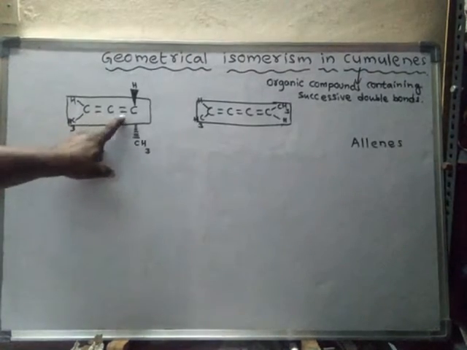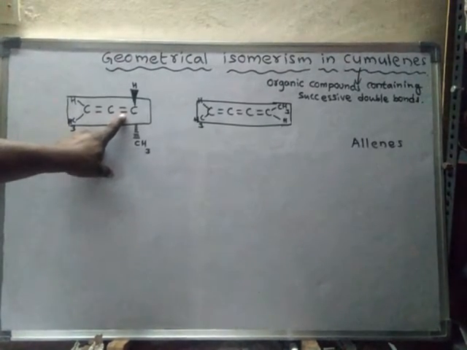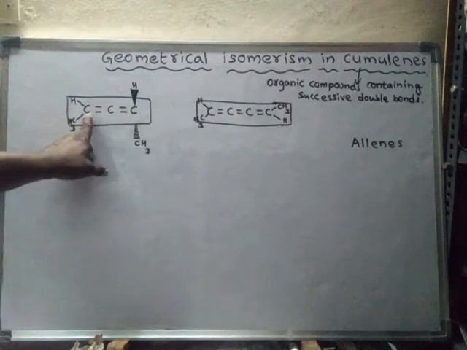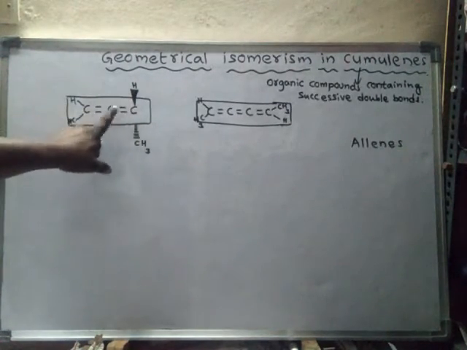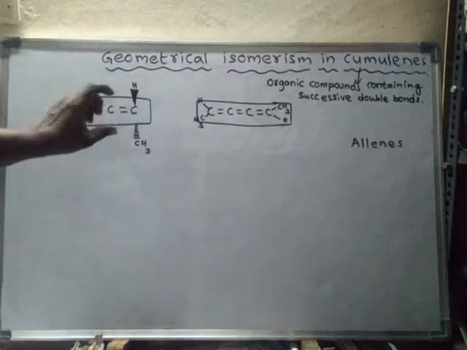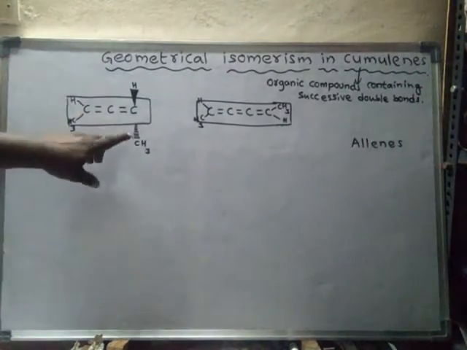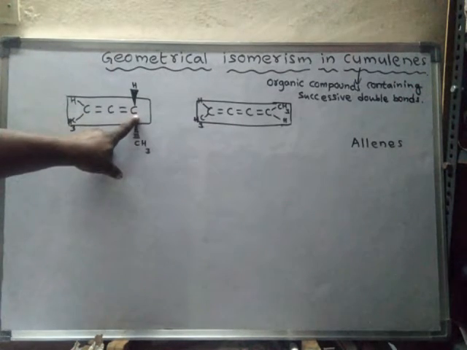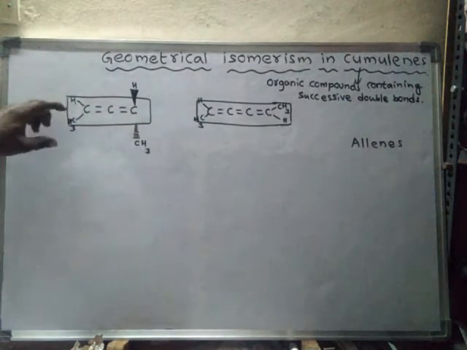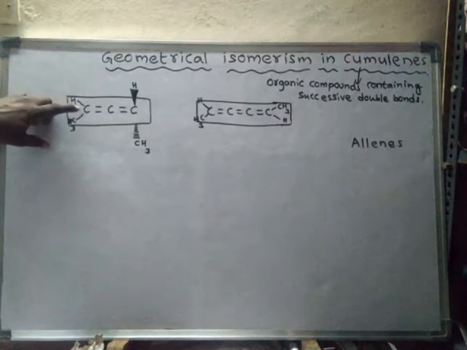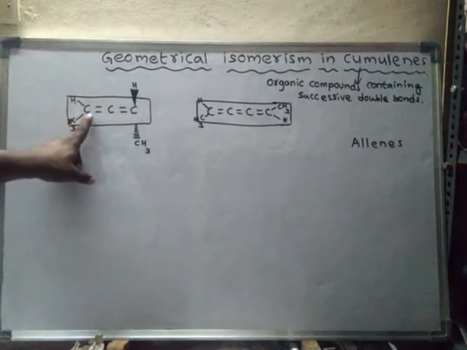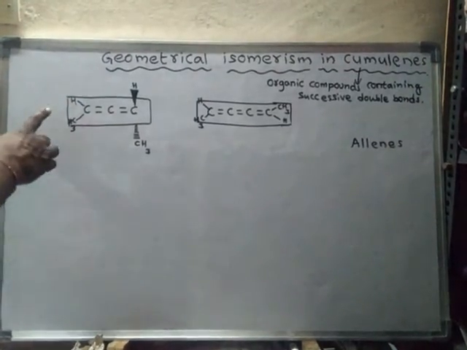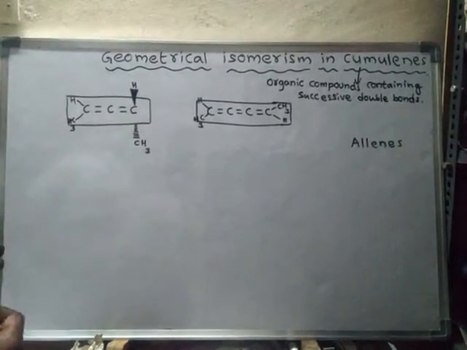When an even number of double bonds is present, the two terminal carbons and the groups attached to them will be perpendicular to each other. So the two groups attached to this end carbon are perpendicular to the groups present on the carbon towards the other end.